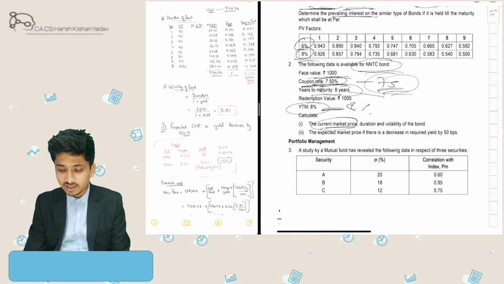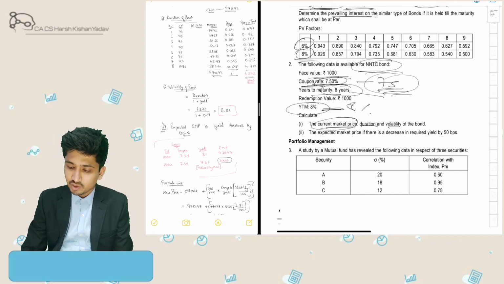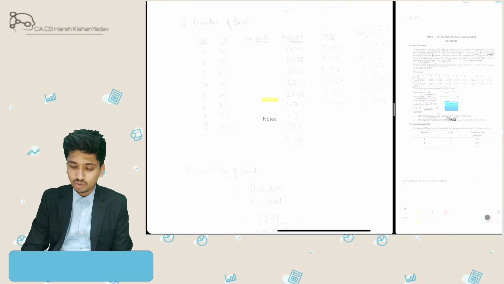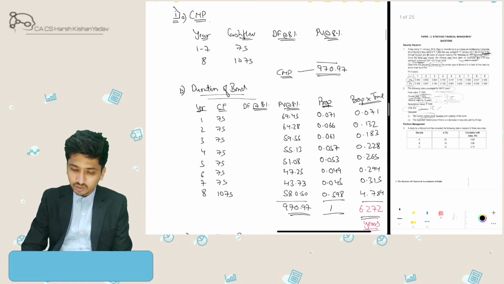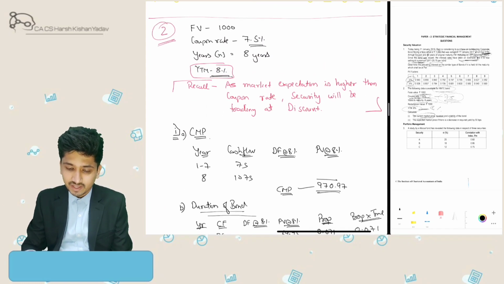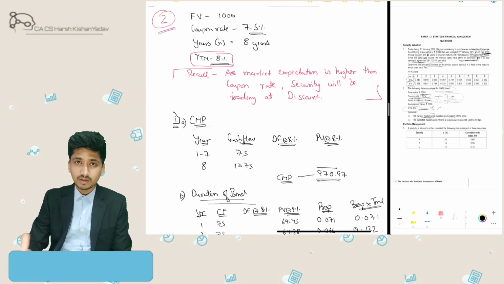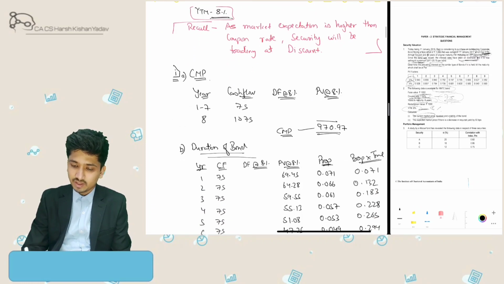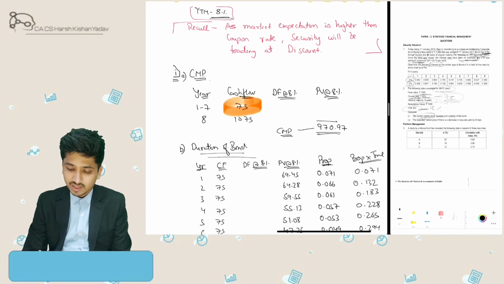The first part is to determine the current market price itself, and duration and volatility we will do simultaneously. We know that my security would have a lower valuation. We'll take cash flow again as the base. For the first 7 years, my cash inflow would be 75 rupees, that is 7.5%.